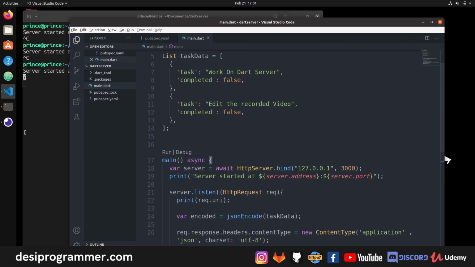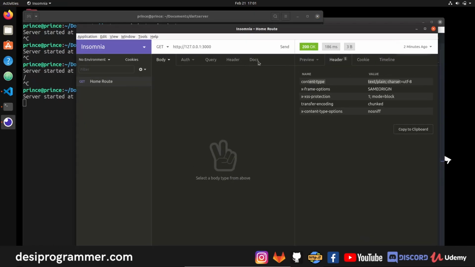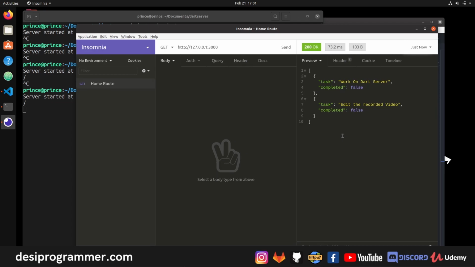Once I have done this, I'll go back to my terminal. I'll restart the server because we don't have anything like nodemon for that to work automatically. If I click on send, now you can see that we have a content type of application slash JSON. And if I go to preview, you will see that now I have this entire data, which is the task data that we were getting.